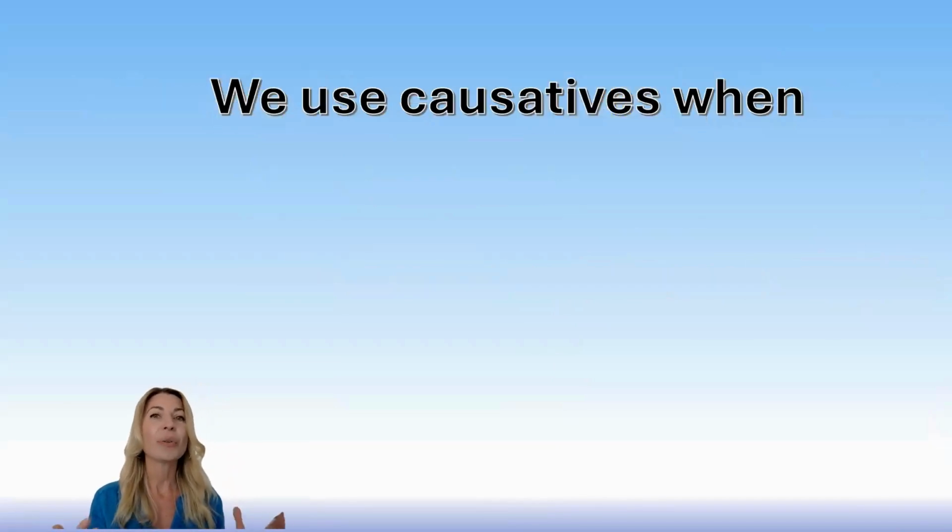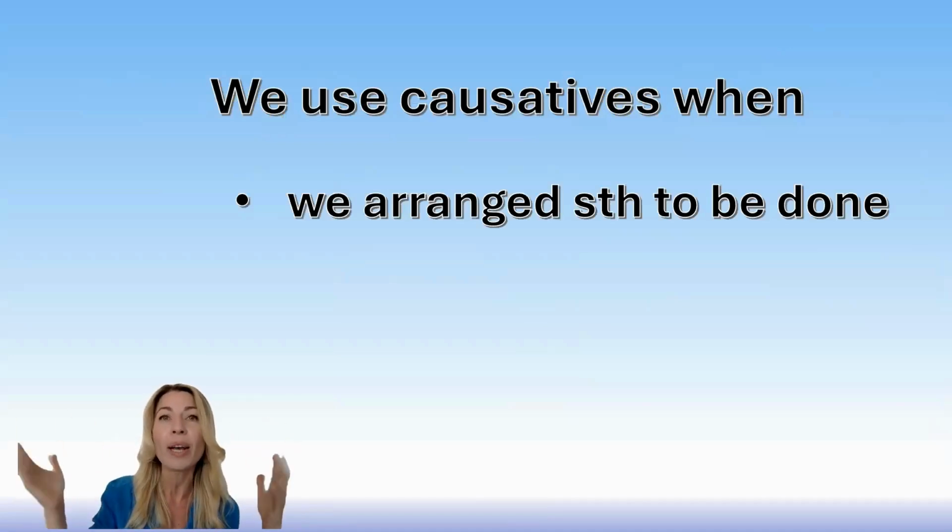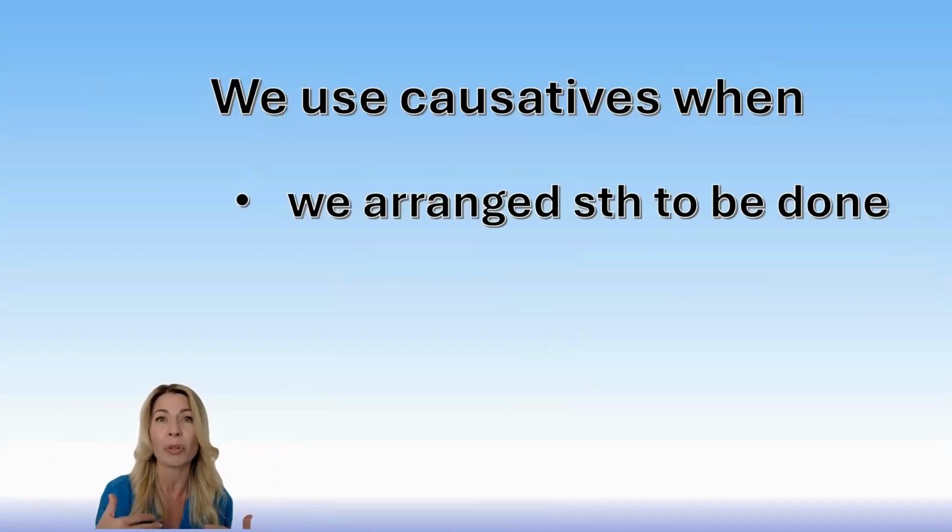So when to use causatives? We use causatives when we arrange something to be done, as you remember. Yes, so I have my flat tidied every Saturday. Somebody will come and clean my flat, or I'm having my hair done tomorrow because apparently I'm not doing it by myself, so my hairdresser will do it. So I have to arrange it.